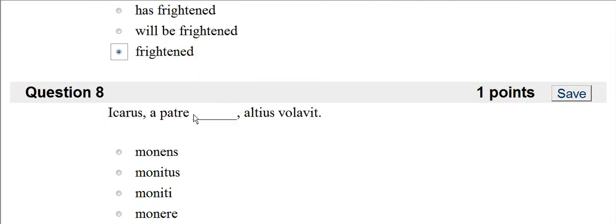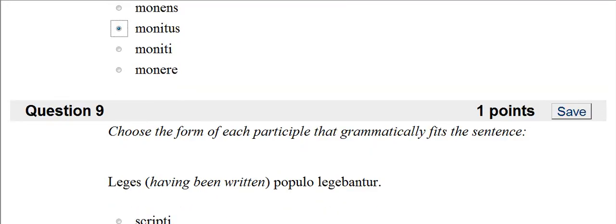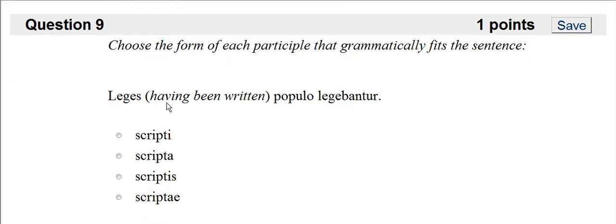Again, we're looking for something that agrees with Icarus. So Icarus having been warned, or warned by the father, so it would be monitus. We have to realize that the participle is going to modify Icarus. Now we have to make, again, the correct form that goes with leges. Having been written, and laws, leges, is feminine, and it's nominative plural, so something that's feminine nominative plural here is scriptae. And that's how you pass the participles and ablative absolute CP.